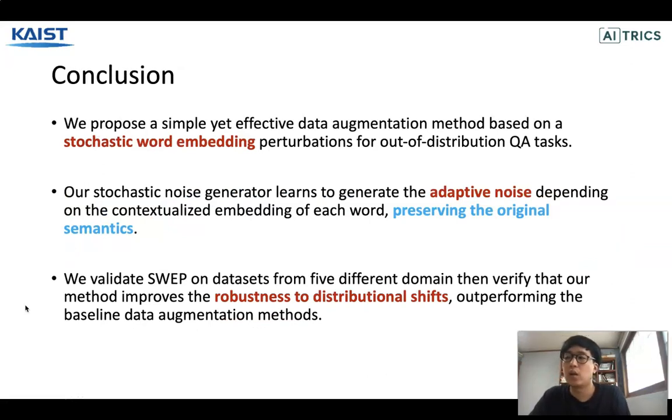In conclusion, in this work, we propose a simple yet effective data augmentation method based on stochastic word embedding perturbation for out-of-distribution QA tasks. Our stochastic noise generator learns to generate adaptive noise depending on the contextualized embedding for each word, preserving the original semantics. We validate SWAP on datasets from 5 different domains, then verify that our method improved the robustness to distributional shift, outperforming the baseline data augmentation methods.